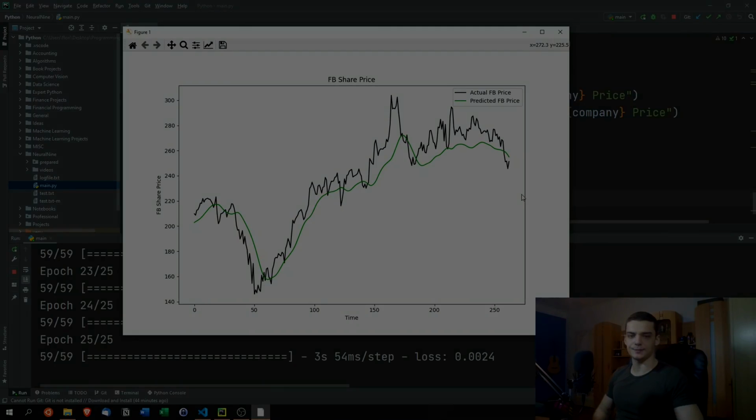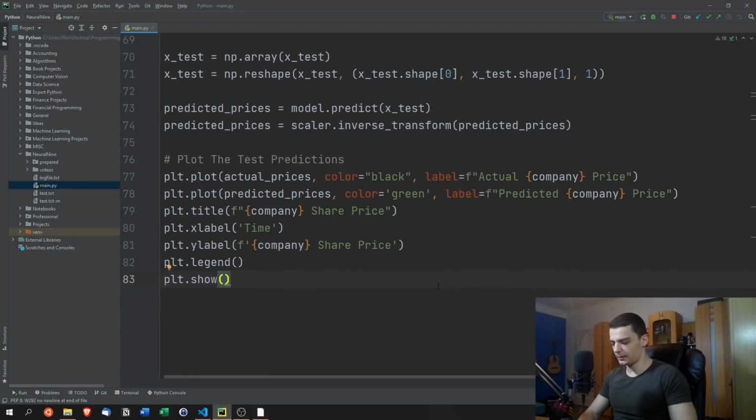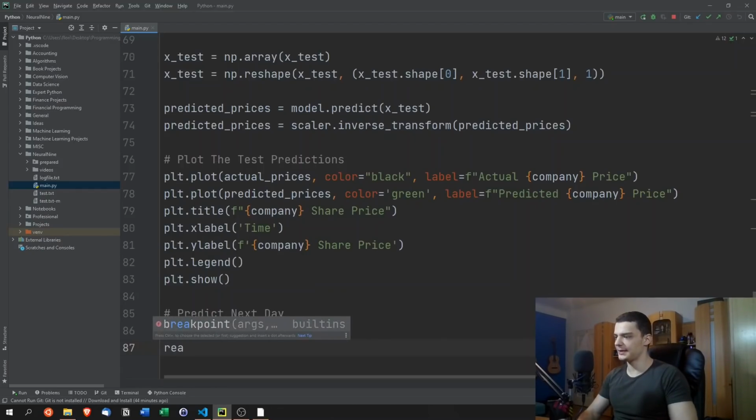We're now going to take a look at how we can predict the one day into the future that we don't know yet. So now the final part is predicting the future day. So predicting tomorrow, or the next stock market day, the next day the stock market is open. So, predict next day.